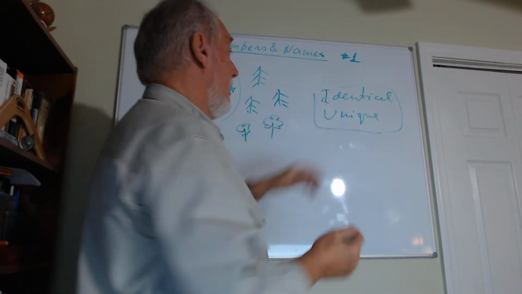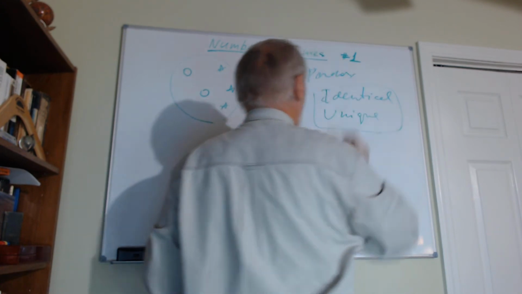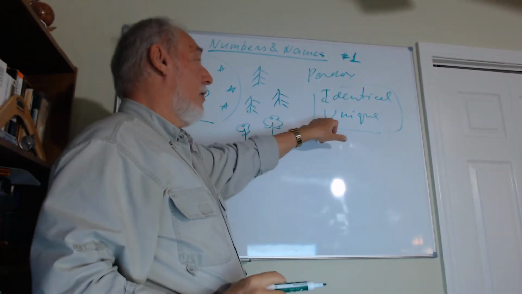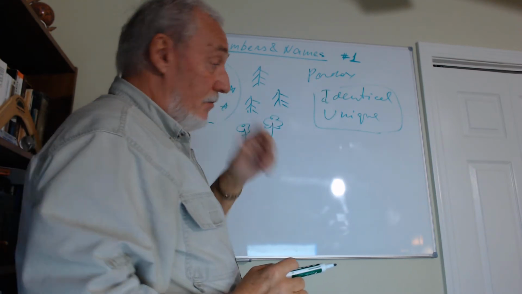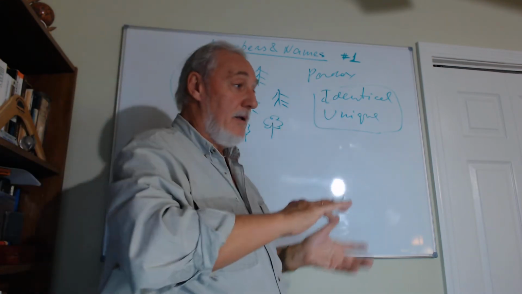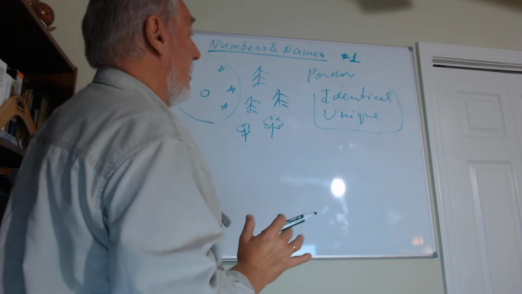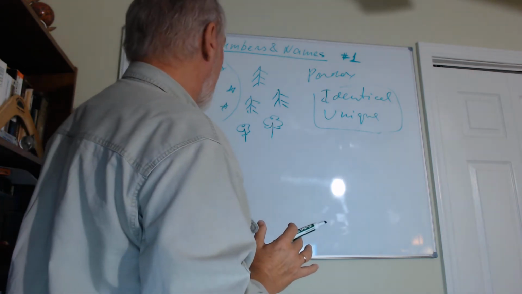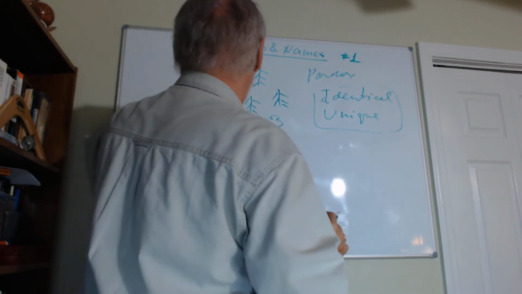So what is this? This is called a paradox. If something is identical, it cannot be unique. If something is unique, it cannot be identical. But somehow we see that all the things around us are partly identical and partly unique. So we should think about it. This is more of a question again than an answer. Now we are going closer to counting.